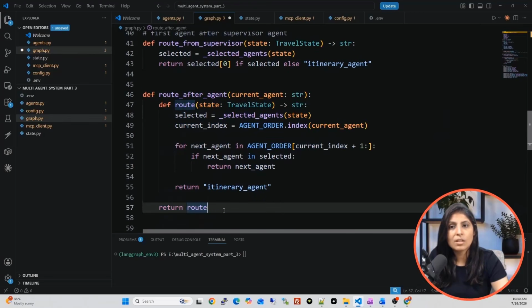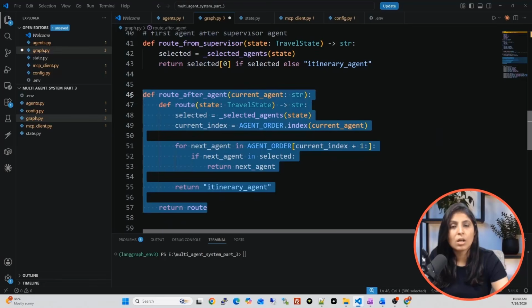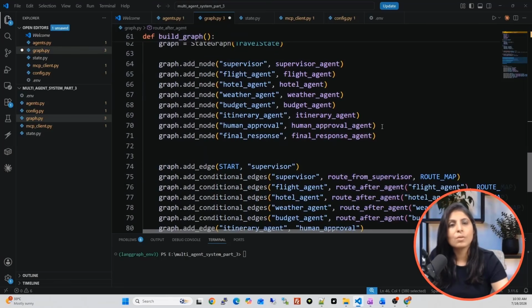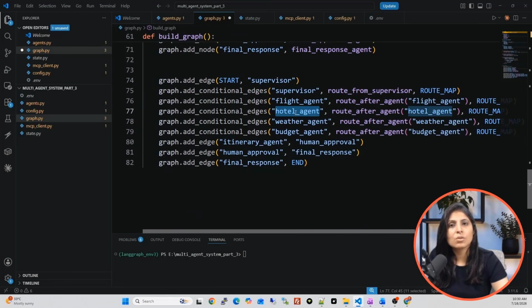I've told you that this function is responsible to get all the agents one by one in a workflow after the first agent. So if the next agent is hotel agent, then this is the function to get the next agent. If the next agent is weather agent, then this is how you will get the next agent.